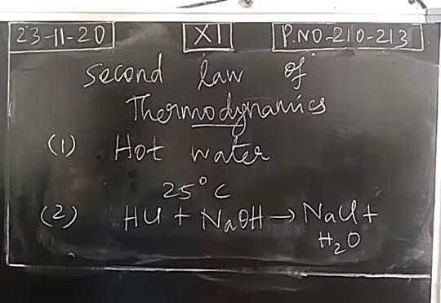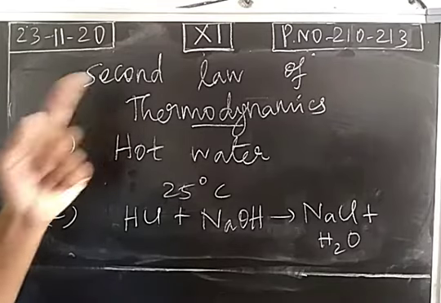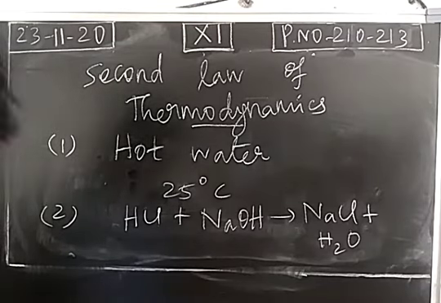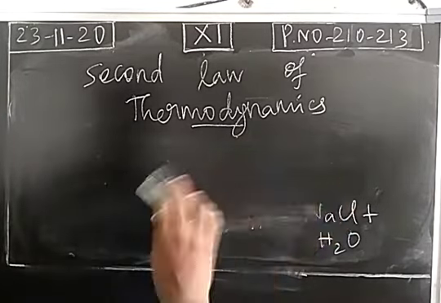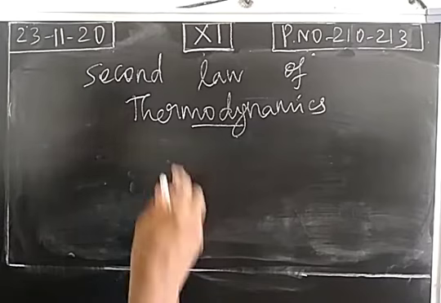So the law of conservation of energy is verified for these two examples. That means the first law of thermodynamics is good for these two. But we cannot predict feasibility and spontaneity of the process. So we introduce the second law of thermodynamics. The first term introduced in the second law of thermodynamics is entropy.